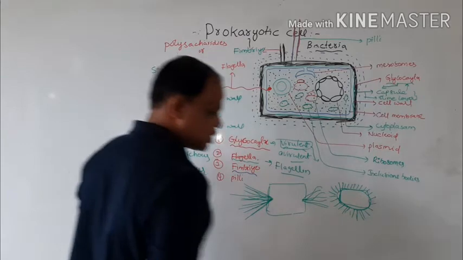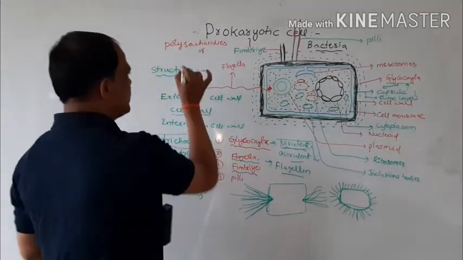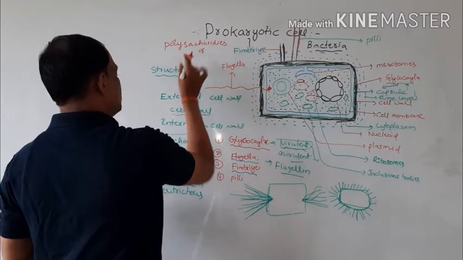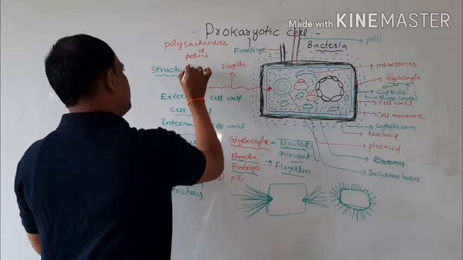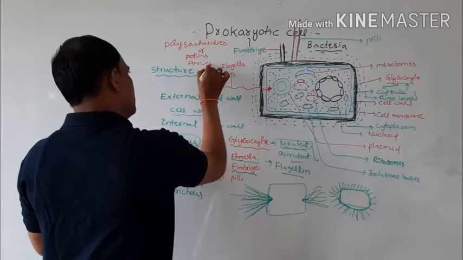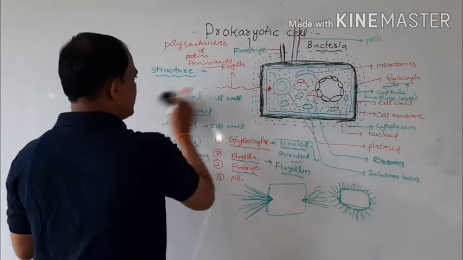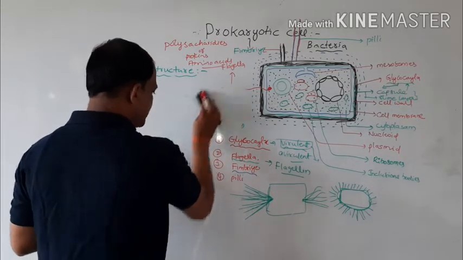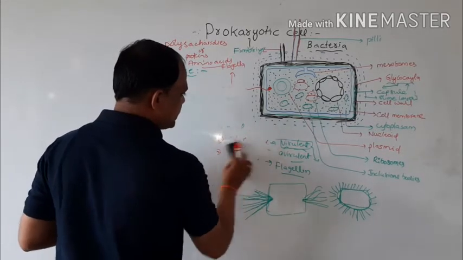Sorry, polysaccharides and proteins, and amino acids. Proteins means amino acids. So here there are 2 types of amino acids present and 2 types of sugar molecules present in this cell wall.